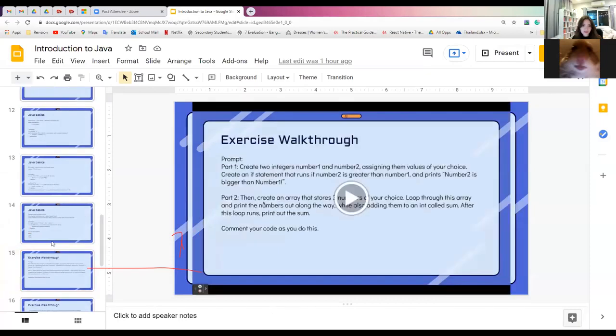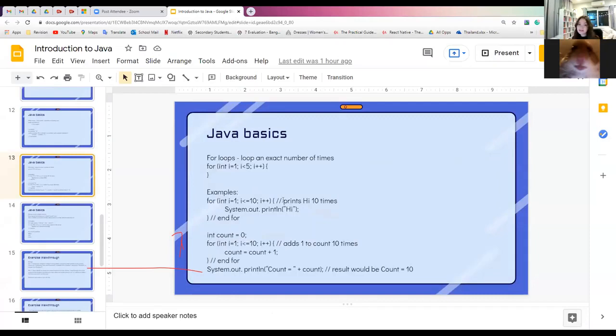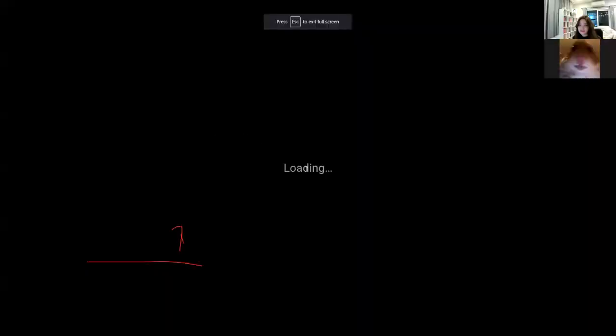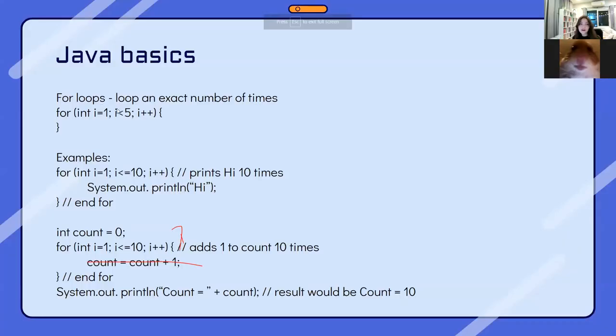So for loops, right here, this is how a for loop works. Right here, you're declaring the value for the for loop. For example, we're incrementing it by 1 and it starts from 1.